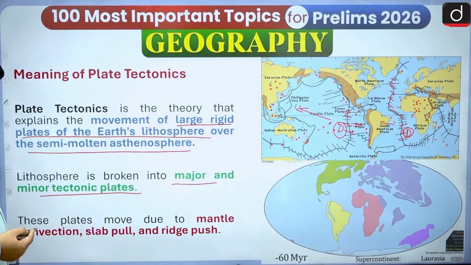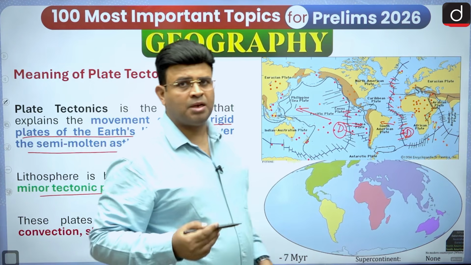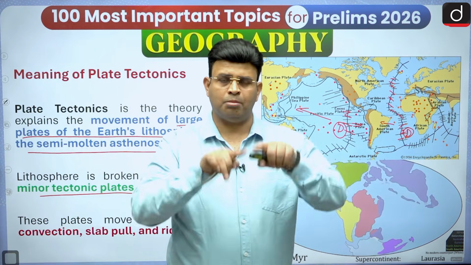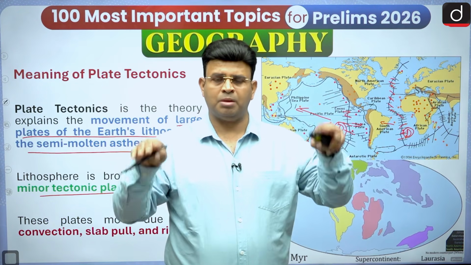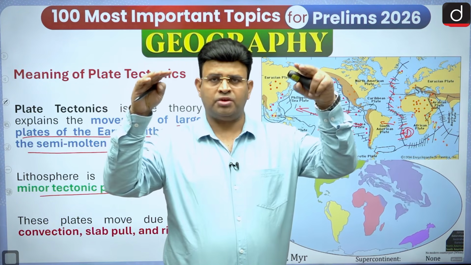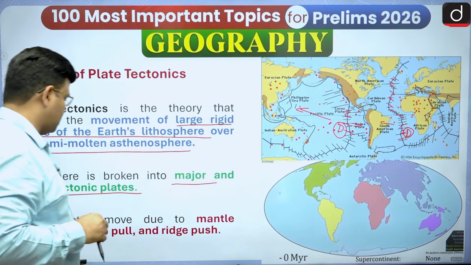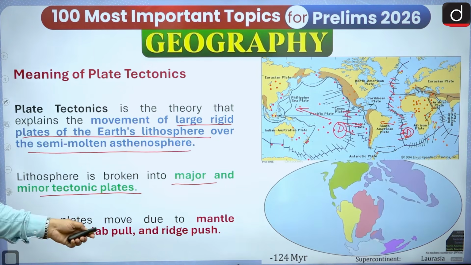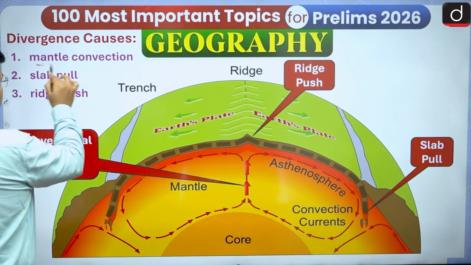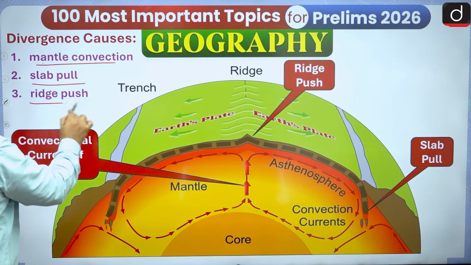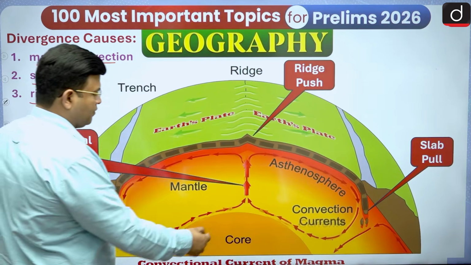These plates move due to mantle convection, slab pull and ridge push. These are the three reasons why the plates are moving. The major force is the convectional current of magma, as we have seen already. When the magma moves up, it puts a frictional drag on the Earth's plates, and the plates start breaking and diverging. So the three forces are mantle convection, slab pull and ridge push. Is it okay?